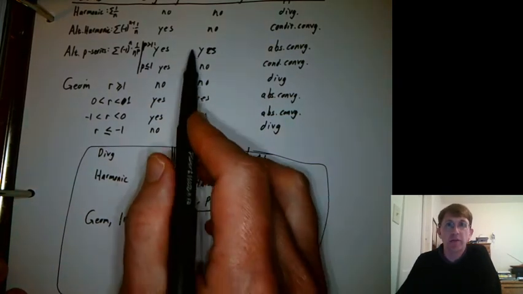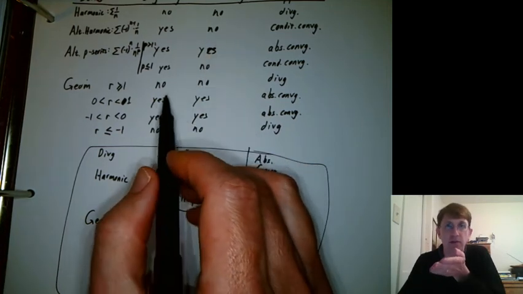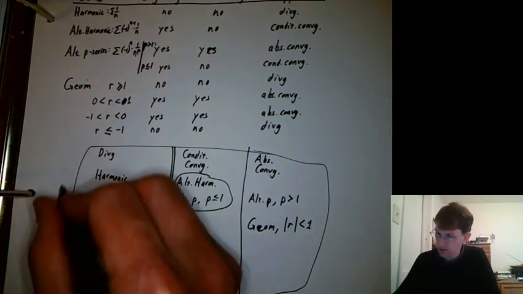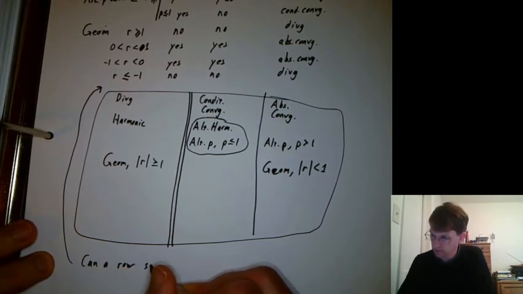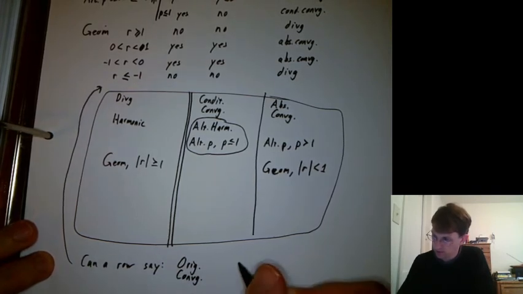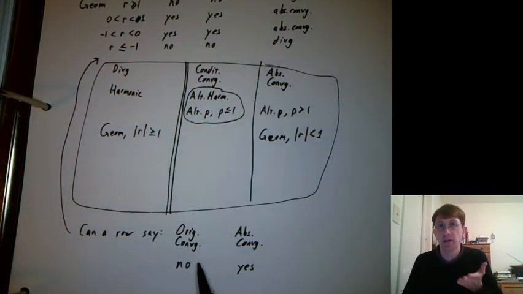One quick question. We saw rows here that said no, no, yes, no, yes, yes. We didn't see any rows that said what? Said no, yes. So back up here. Originally convergent, no. Absolutely convergent, yes. So we didn't have any rows up there that said that, but is that possible? Take a sec to think about that.